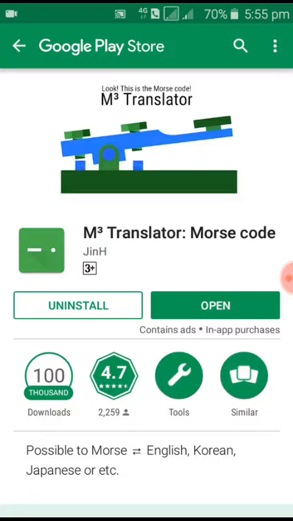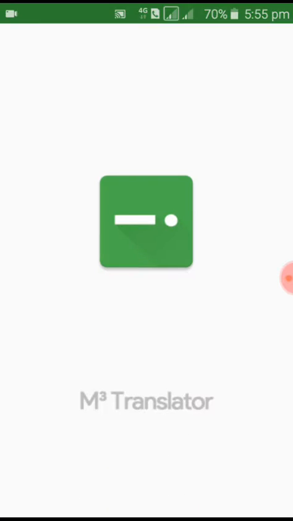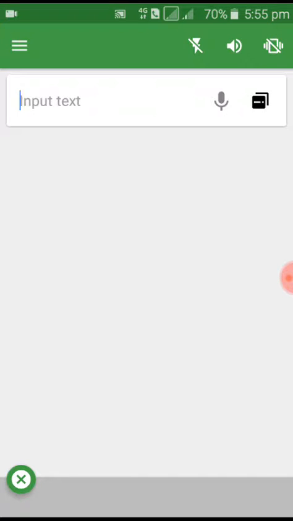First, install and open the app. The intro will be playing, and you should type your text.